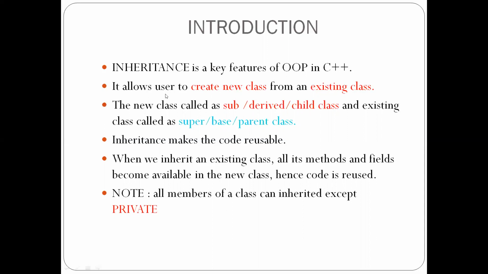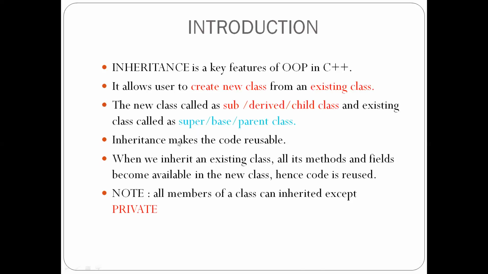So the new class is called a sub, derived or child class, and the existing class is called a super, base or parent class.